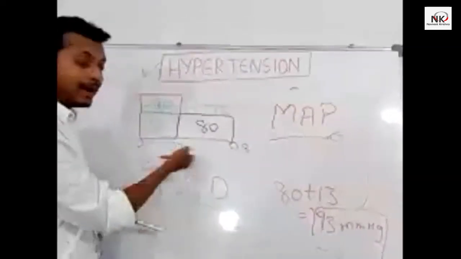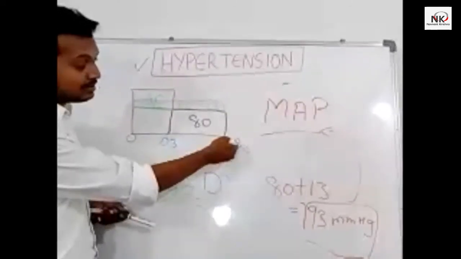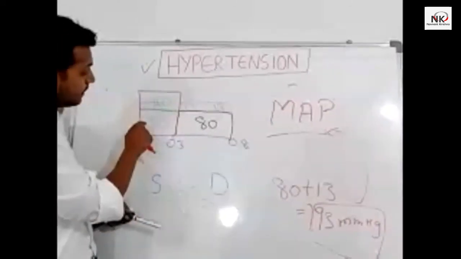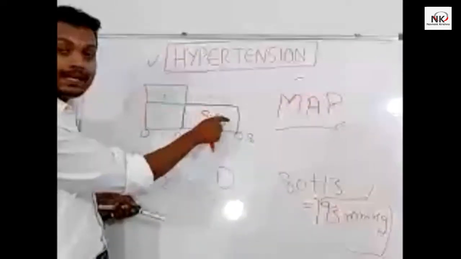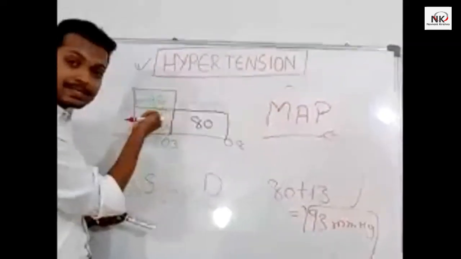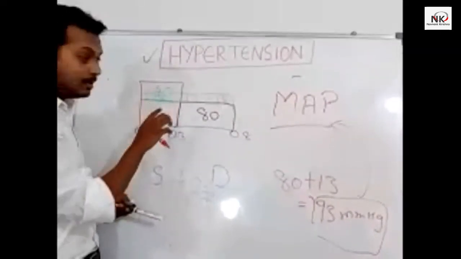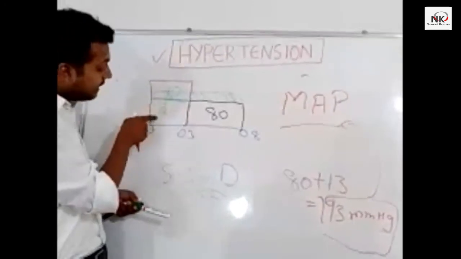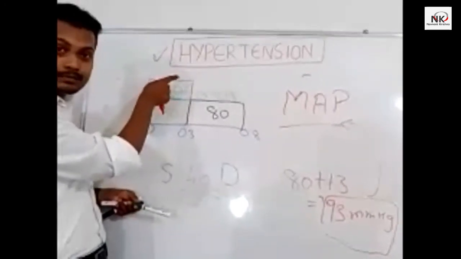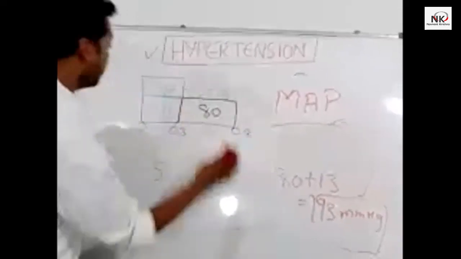We need to divide into three parts, 0.3, 0.3, 0.3, on an average side. So here 120 systolic, here 80 diastolic. Average throughout the cycle is 80, and how much more will it be? 80 plus the 40 that was above, correct. So then we divided.